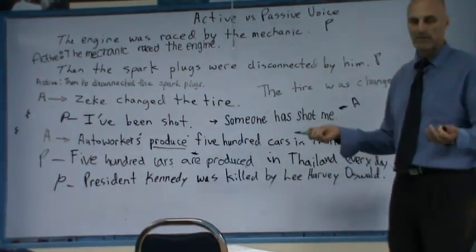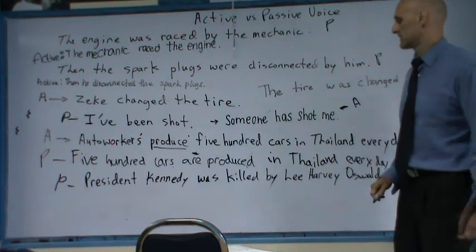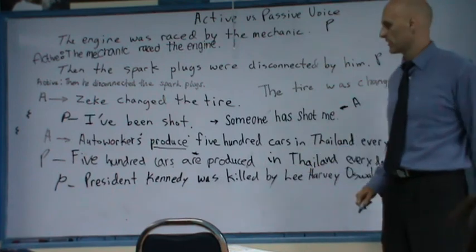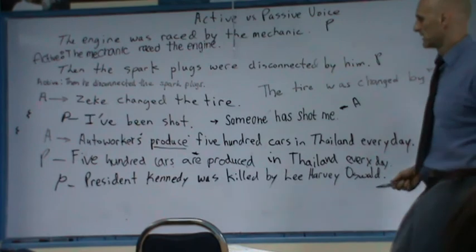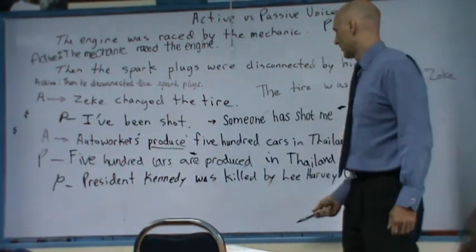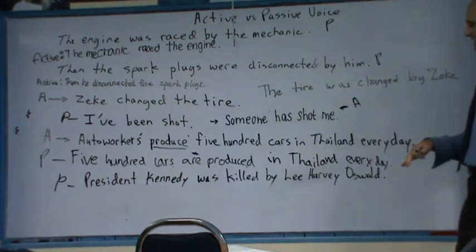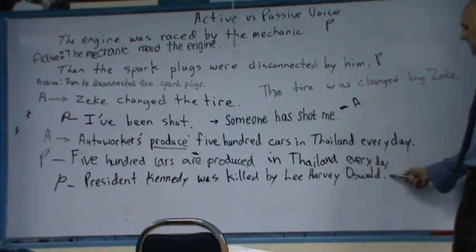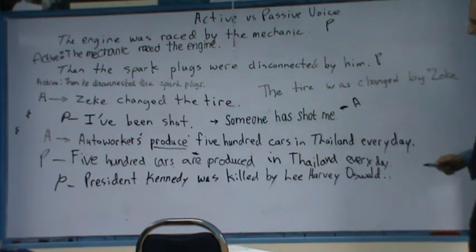Okay, it's passive voice, right? Because that's the big news. That's the big problem. That was the significant bad news for people at that time. Or it was bad news when anybody gets killed, really. So President Kennedy was killed, and then I guess they have conspiracy theories, but this person, Lee Harvey Oswald, was convicted of the crime, found guilty. So President Kennedy was killed by Lee Harvey Oswald.